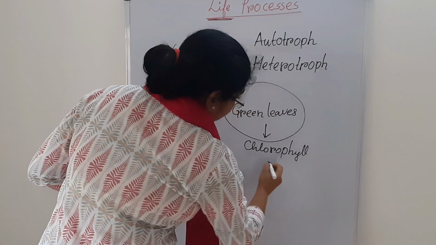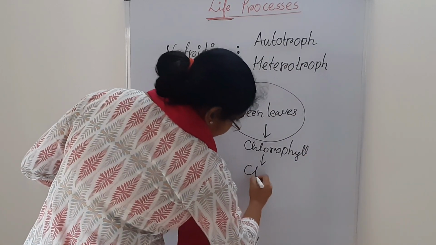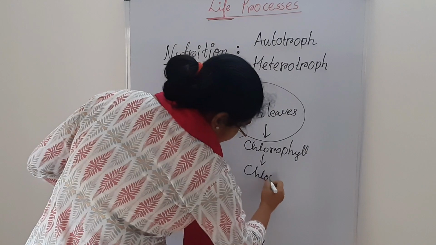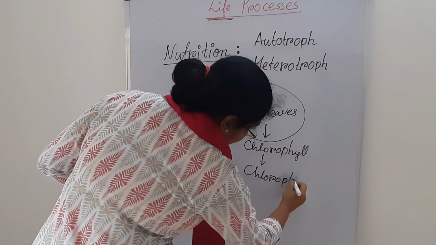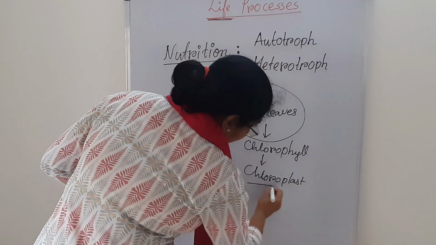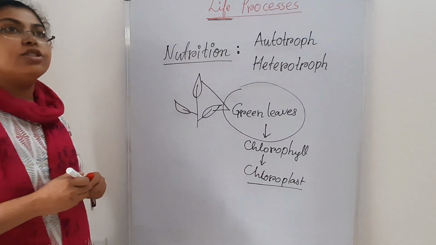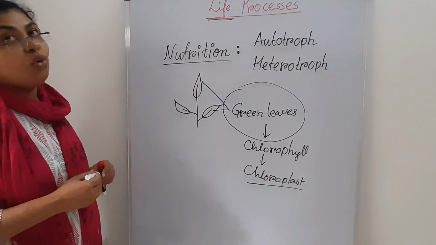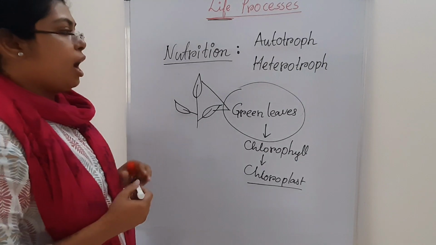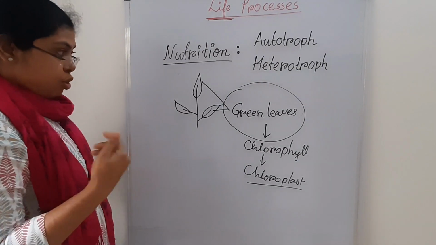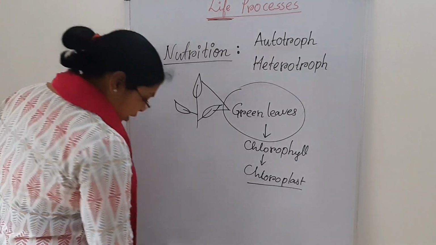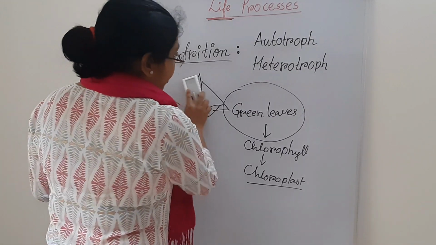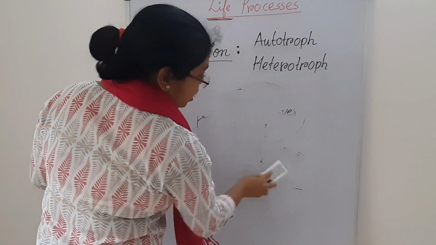The chlorophyll, then the chloroplast. The chloroplast is called the kitchen of the plant. Okay. Now we are going deeper: what is the name of this process?